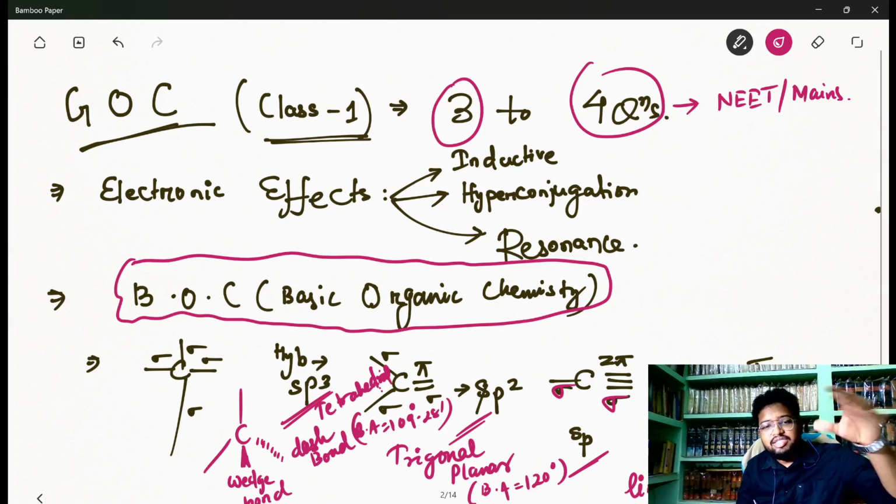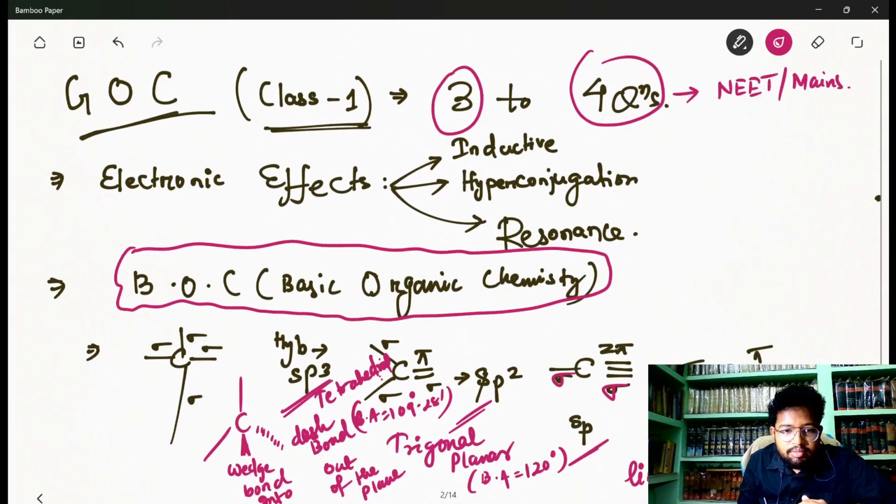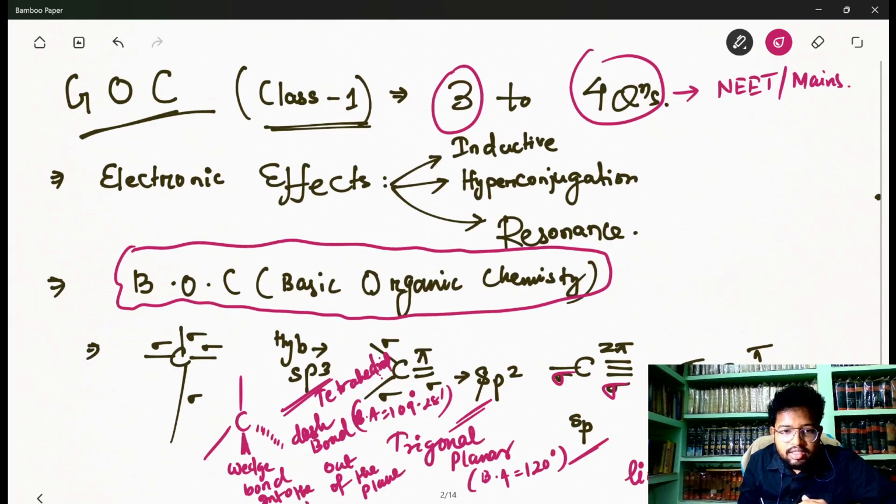The dash bond suggests that it is into the plane, whereas the wedge bond suggests it is out of the plane. It is into the plane of the paper, and this is out of the plane of the paper. As we are watching this on a device, it is into the plane of the device and out of the plane of the device.